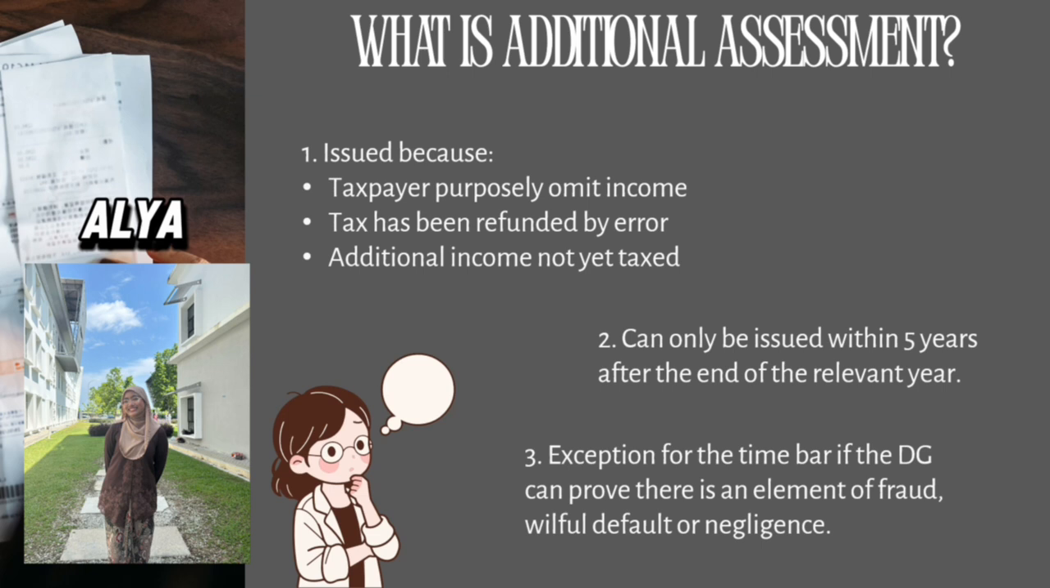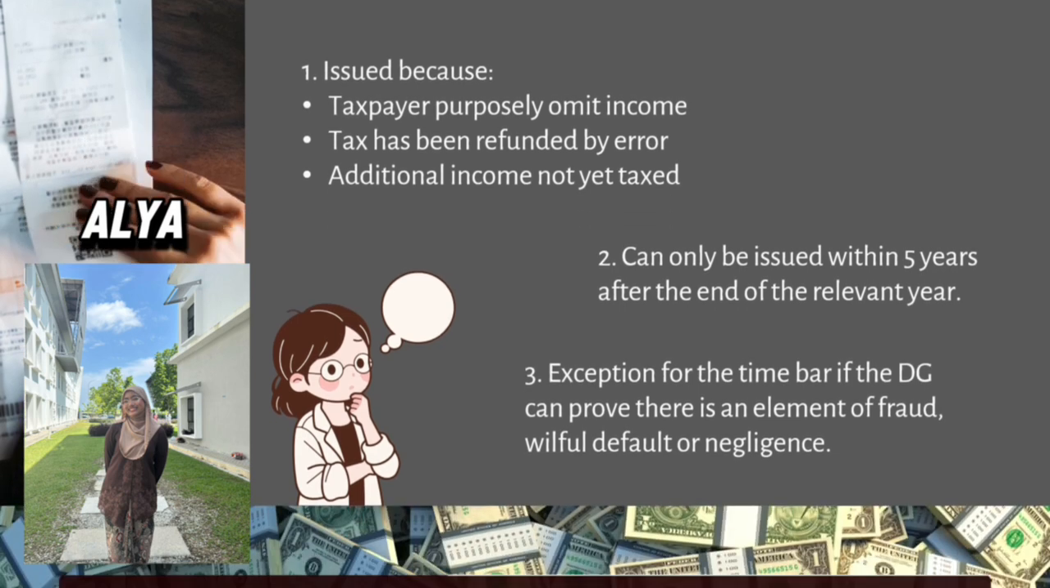Generally, an additional assessment can only be issued within 5 years after the end of the relevant years of assessment. However, this time limit does not apply if the Director General of Inland Revenue can prove that there is fraud, willful default, or negligence by the taxpayer.